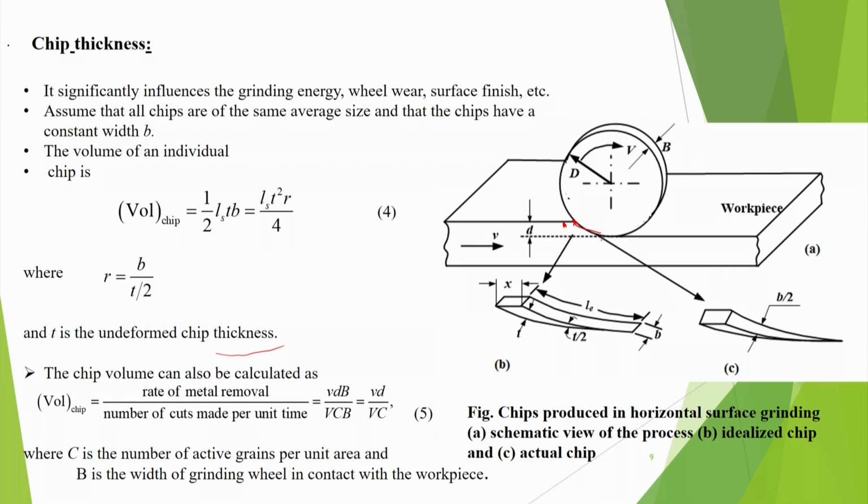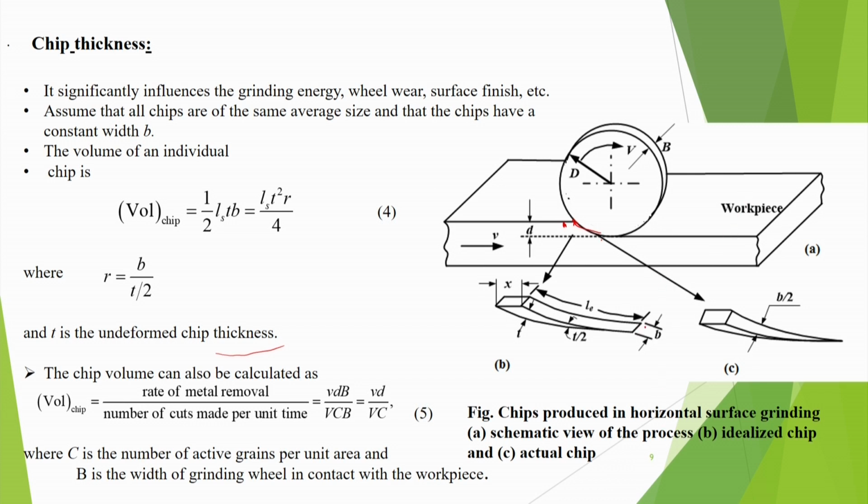Because C is per unit area, and in unit time the wheel covers a distance V, the area it covers is VB, so VCB cuts. Because each abrasive grain is removing one chip, the volume of chip is VD divided by this one. Here C is the number of active grains and B is the width of the grinding wheel in contact with the workpiece. So, chips produced in horizontal surface grinding have been shown here.